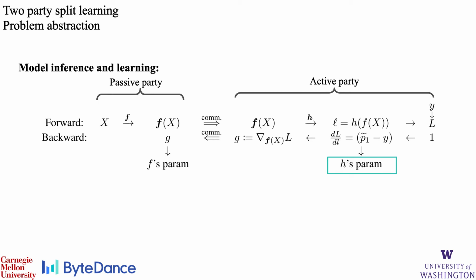In order to also update function f's parameters on the passive party side, the active party also needs to compute a gradient of the loss L with respect to the representation vector f of x. We denote this representation's gradient by g. The active party needs to communicate this gradient g back to the passive party. After receiving g from the active party, the passive party can then keep backpropagating and update f's parameters.